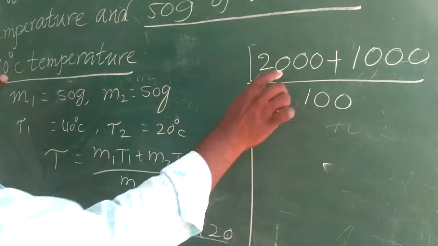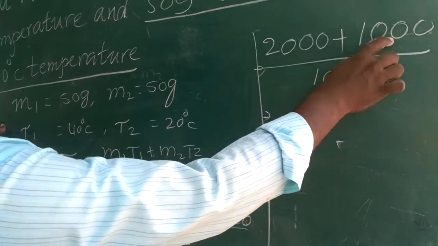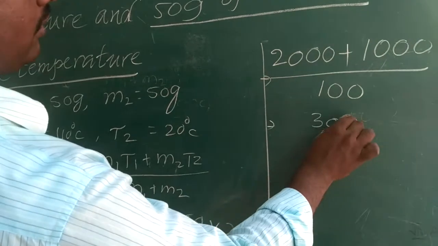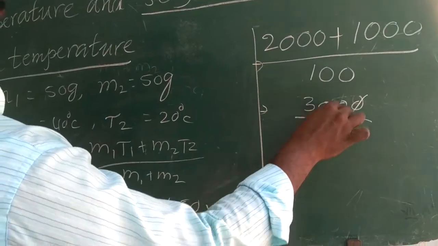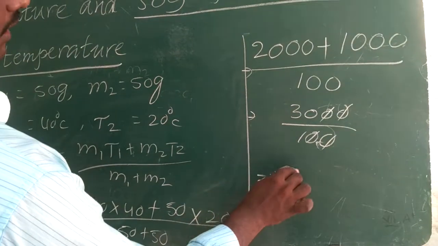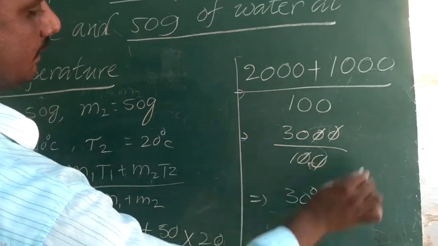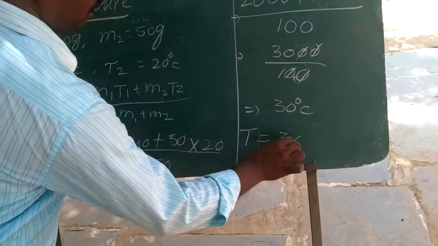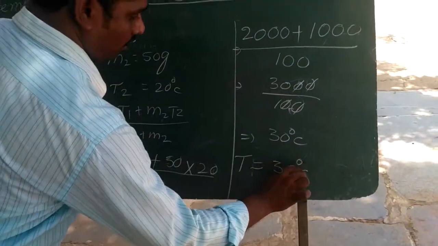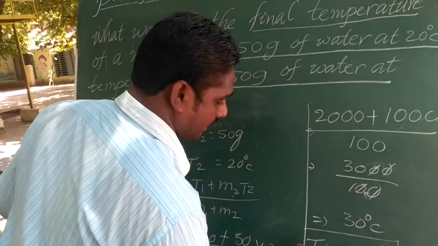The addition of 2000 plus 1000 is 3000, divided by 100. The zeros cancel. We get the answer 30 degrees Celsius. Therefore, the final temperature of the mixture T is equal to 30 degrees Celsius.